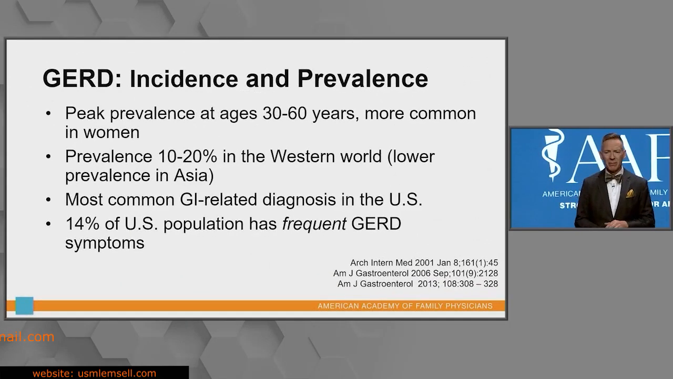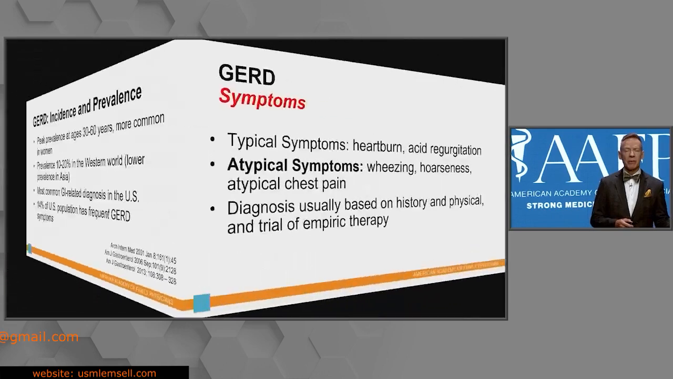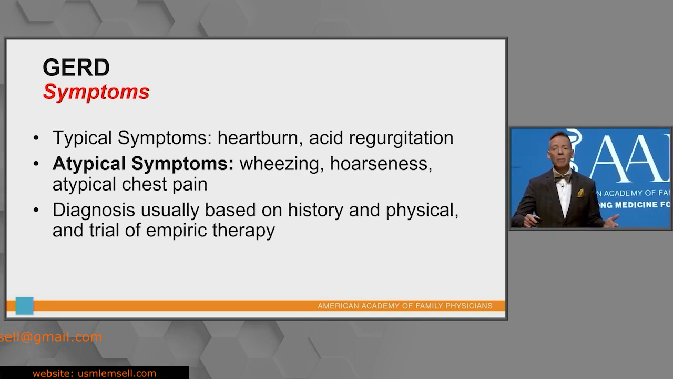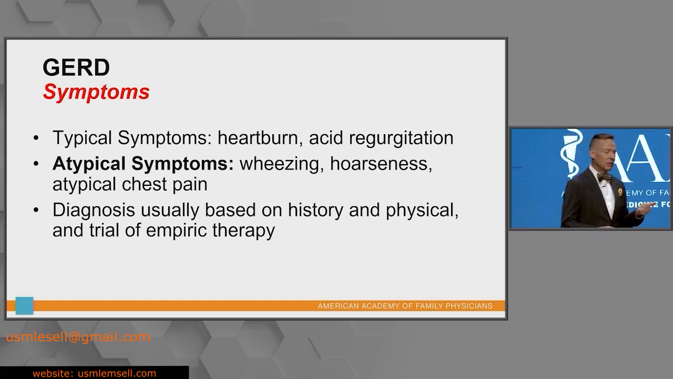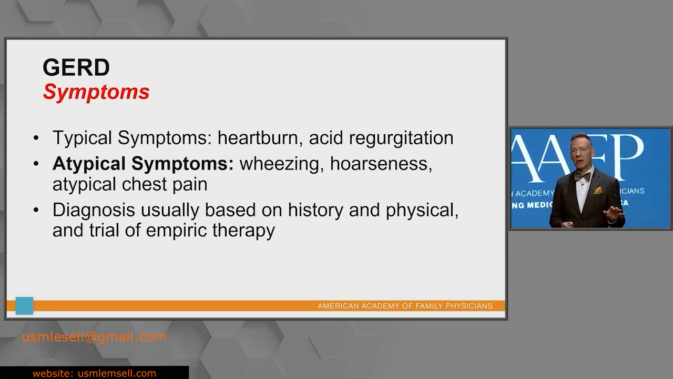GERD, common. It's the most common GI-related diagnosis in the US, and upwards of about 15% of the population have frequent GERD symptoms. Now, most of this you don't even hear about because they're just using over-the-counter medications to treat this occasionally. The typical symptoms: heartburn, acid regurgitation. The atypical symptoms: wheezing, hoarseness, and of course, atypical chest pain. The diagnosis of GERD, very important here. History and physical, and if you don't have warning signs and symptoms, which we'll look at in just a moment, it's a trial of empiric therapy.